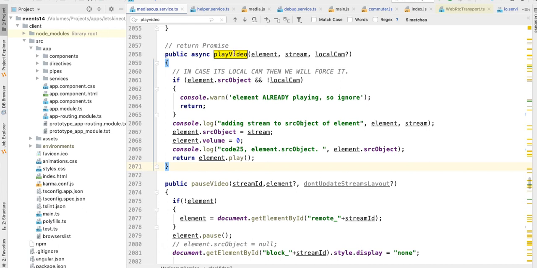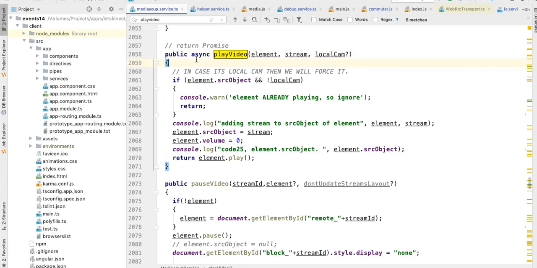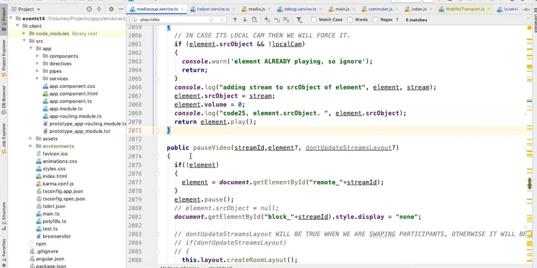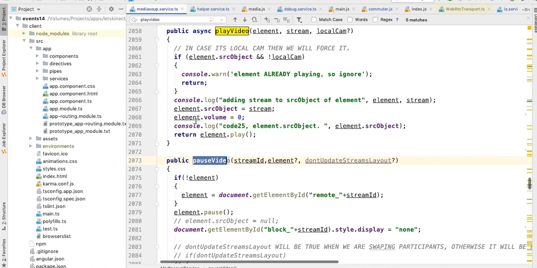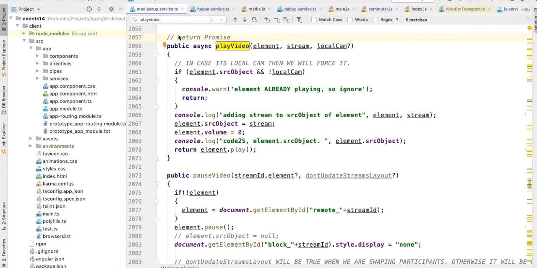The code for this is here, play video. It's not only playing the video, it is also playing the audio. I have just named this function play video, but it is also playing the audio. So if there is audio or video, whatever there is, it's going to be in the video element, and that function will just play that video element. So we play this, and then the next thing calls this function. These two functions are getting called together, and that is causing that issue.